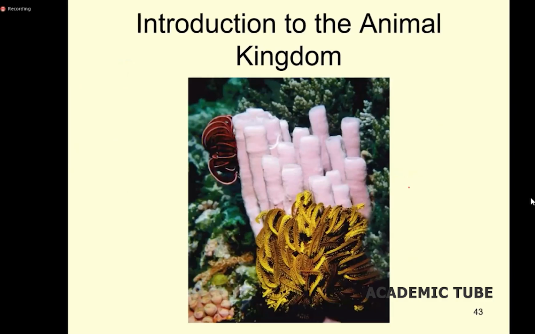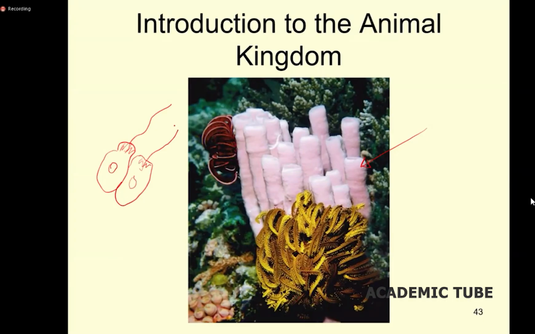So if we take first the introduction to the animal kingdom, here you can see these animals have cells in their body of this type, each a single cell with a nucleus and a flagellum, and they are arranged in a line, an interior line like this.